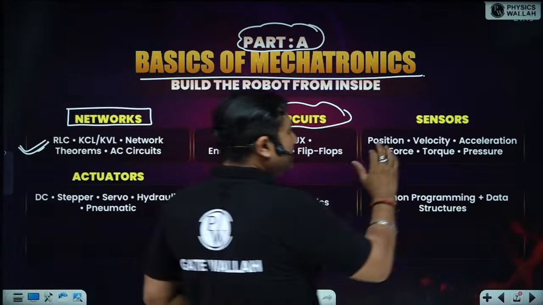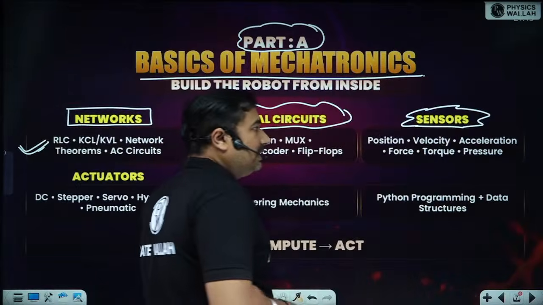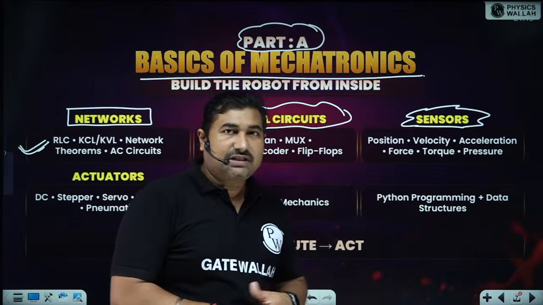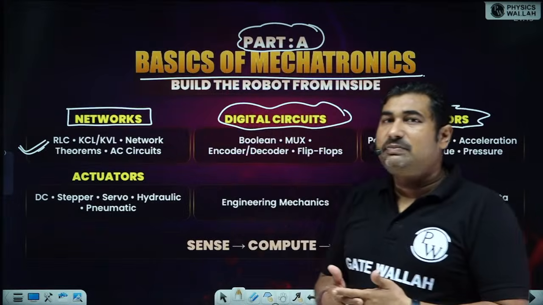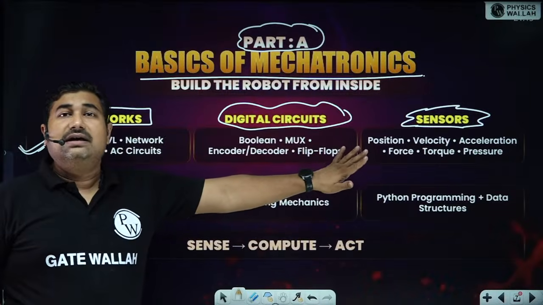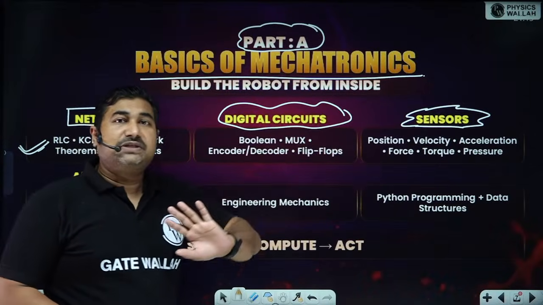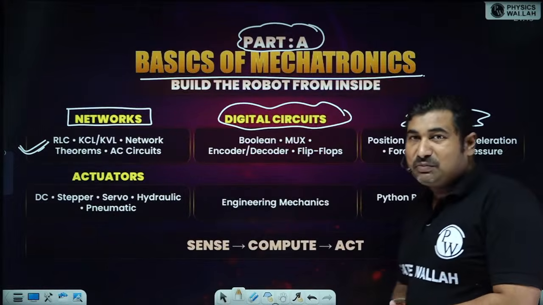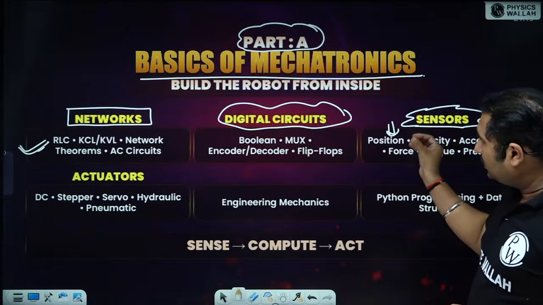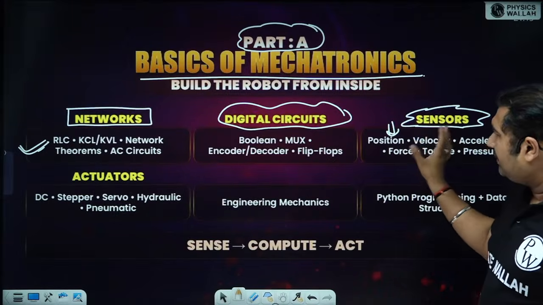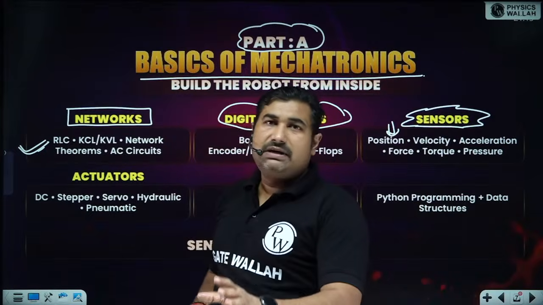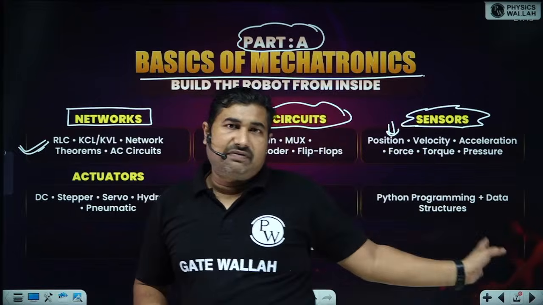Next is your sensors. So in instrumentation, if you observe, sensors like force, torque, pressure, acceleration, velocity, position, these kinds of sensor-based questions are going to be asked. This is easy to understand, and easy to solve the numericals based on these, especially the position controllers. Okay, so you can easily solve the questions if you put in a little bit of effort on the sensors. Okay, sensors are already the core part of your instrumentation. It is now defined in RA.